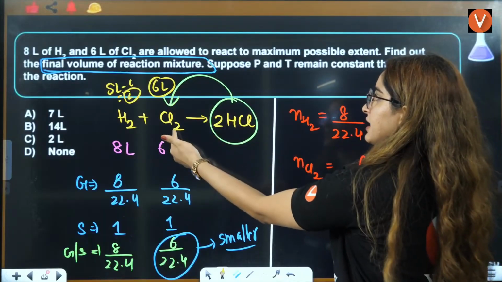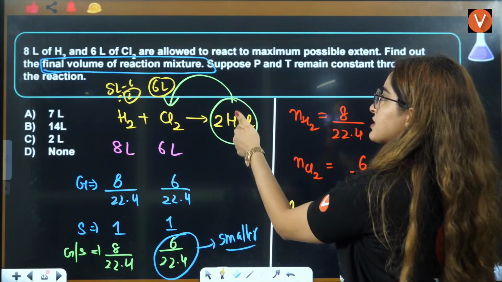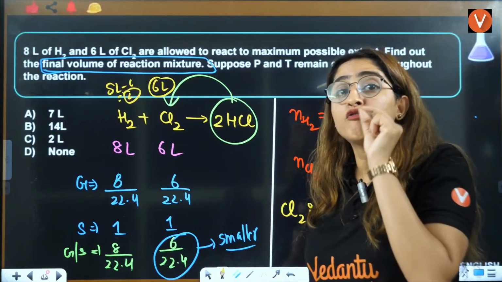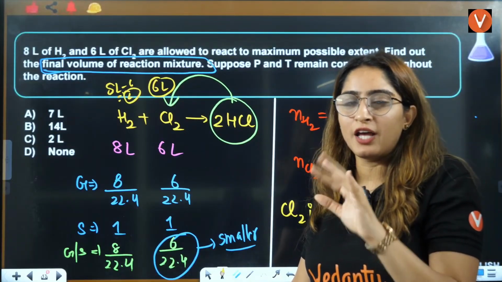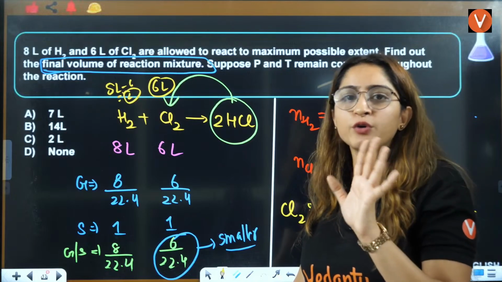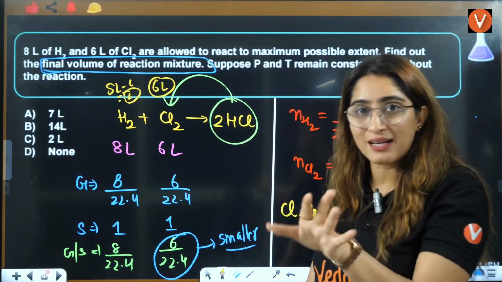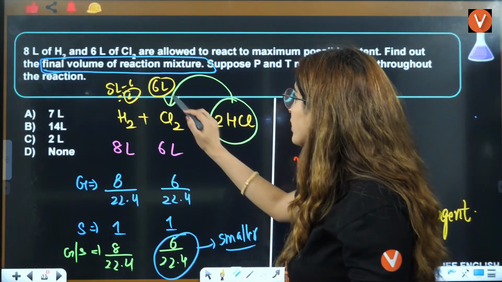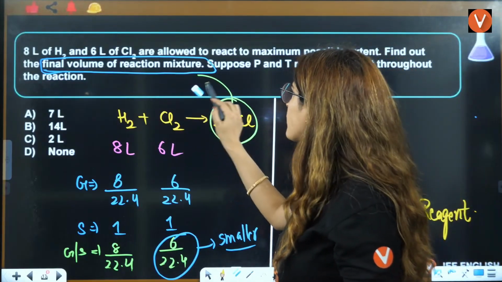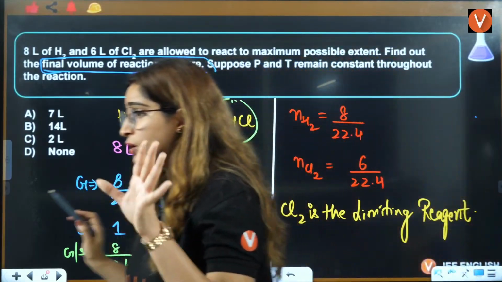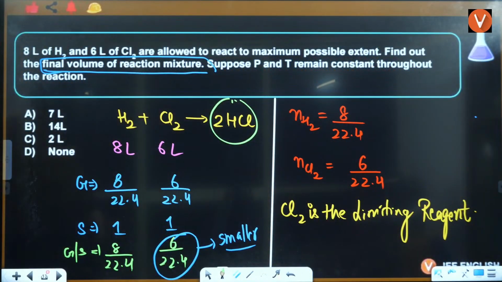And here, if you are using 6 liter, double of this is formed. That means here you will have 12 liter, because molar volume is constant. If the molar volume is constant, then you don't need to worry about calculating moles every time. But I have used the same pattern here so that you don't get confused. Otherwise, you can do this orally also, only if you have practiced enough questions here.